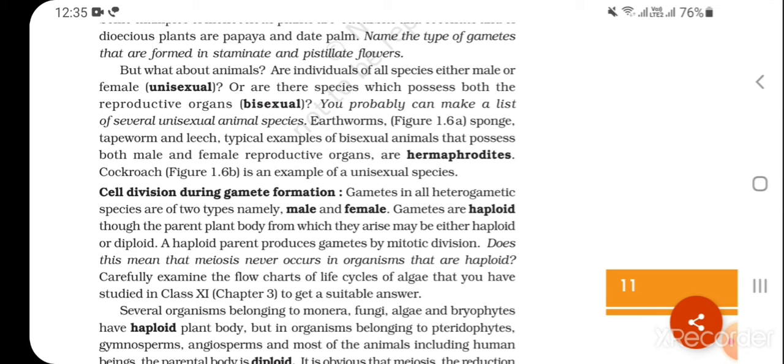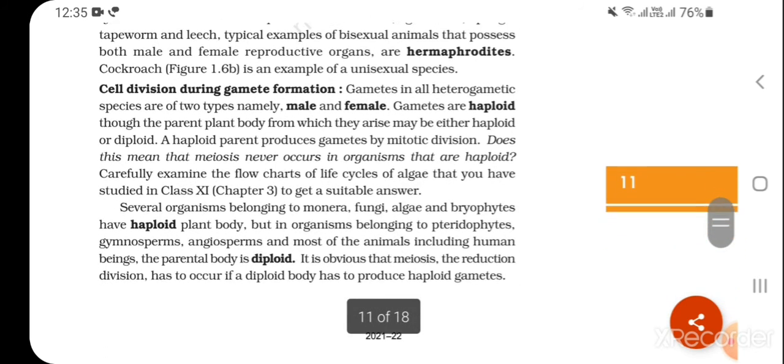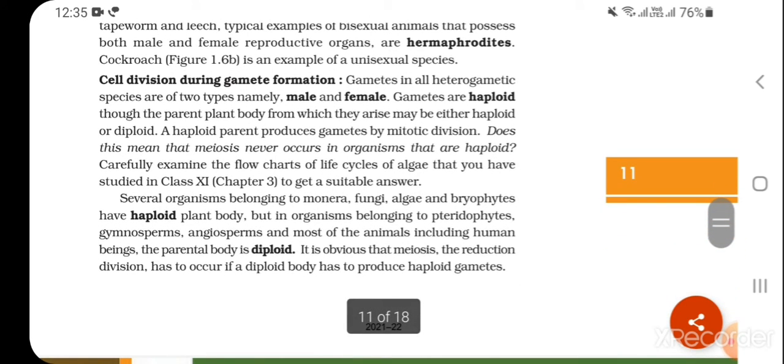Cockroach is an example of unisexual species. Cell division during gamete formation. Gametes in all heterogametic species are of two types, namely male and female. Gametes are haploid, though the parent plant body from which they arise may either be diploid or haploid. A haploid parent produces gametes by mitotic division.